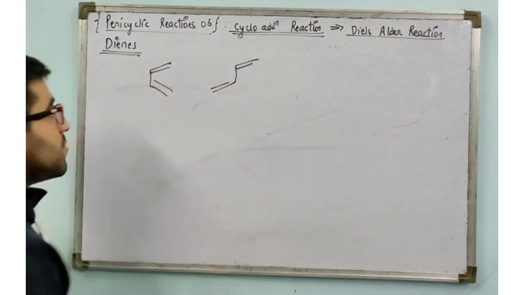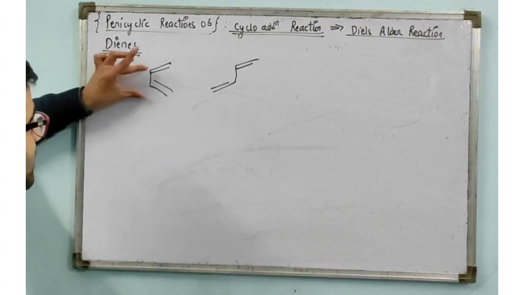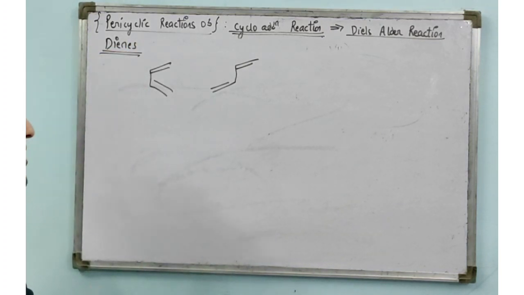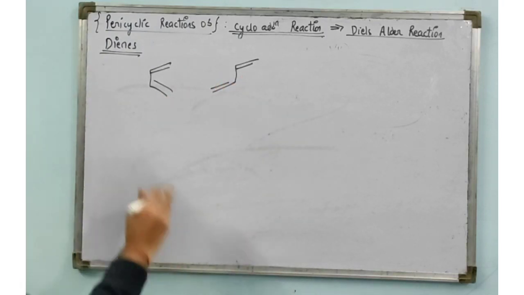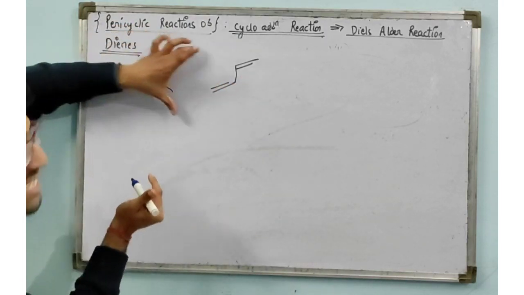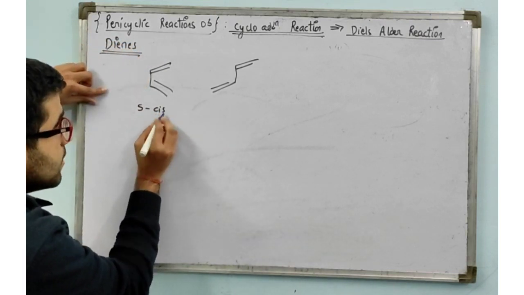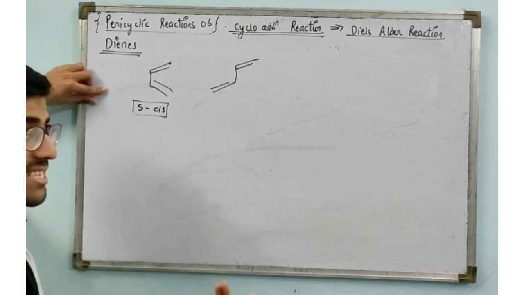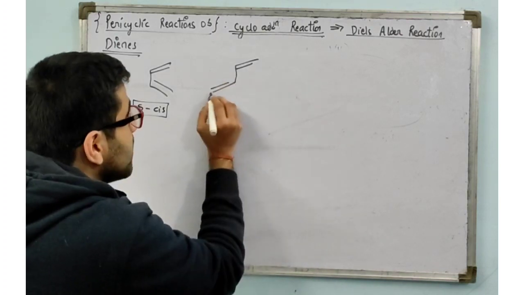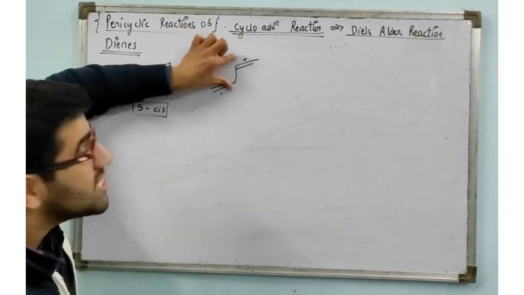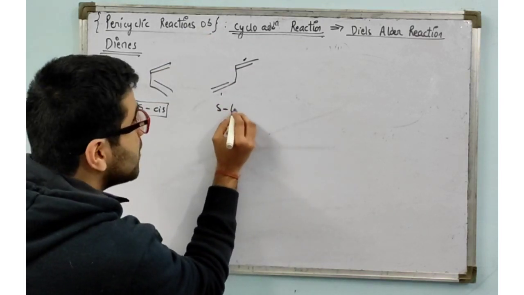So now, for example, if I consider this, there are two possibilities for this diene, because this is a carbon-carbon single bond. It can rotate, so conformers can exist. Now these pi bonds are on the same side of the single bond, so we call it sigma cis. Here the pi bonds 1 and 2 are on opposite sides with respect to the single bond. We call it sigma trans.